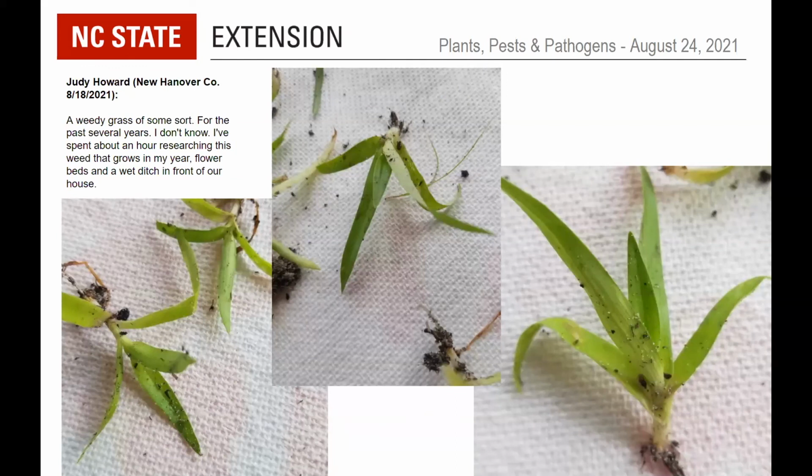All right, even when I was an undergraduate learning up in Minnesota, learning the grassy weeds in the seedling stage, it was not an easy task. So much less so now, 1,000 miles away and many years under the bridge. So I would not be able to identify these weeds. Flower beds, wet ditch. Yeah, there is some guidance on TurfFiles about weeds, but I don't know that at the seedling stage like this, it's going to be much help.